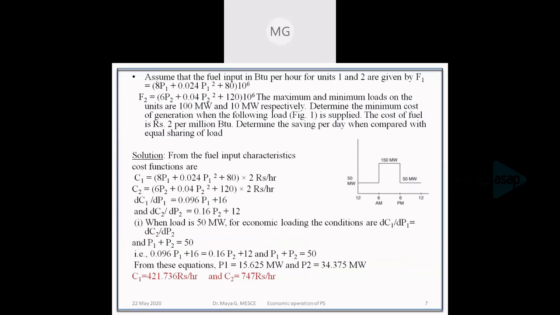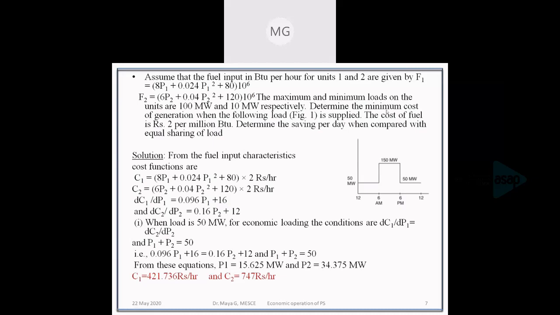So here is a problem. Assume that this is a university question. I'll discuss how we can apply the coordination equation along with the constraint to solve this particular problem. Assume that the fuel input is in BTU, British Thermal Unit. The fuel input in BTU per hour for units 1 and 2 are given by the equations F1 and F2.